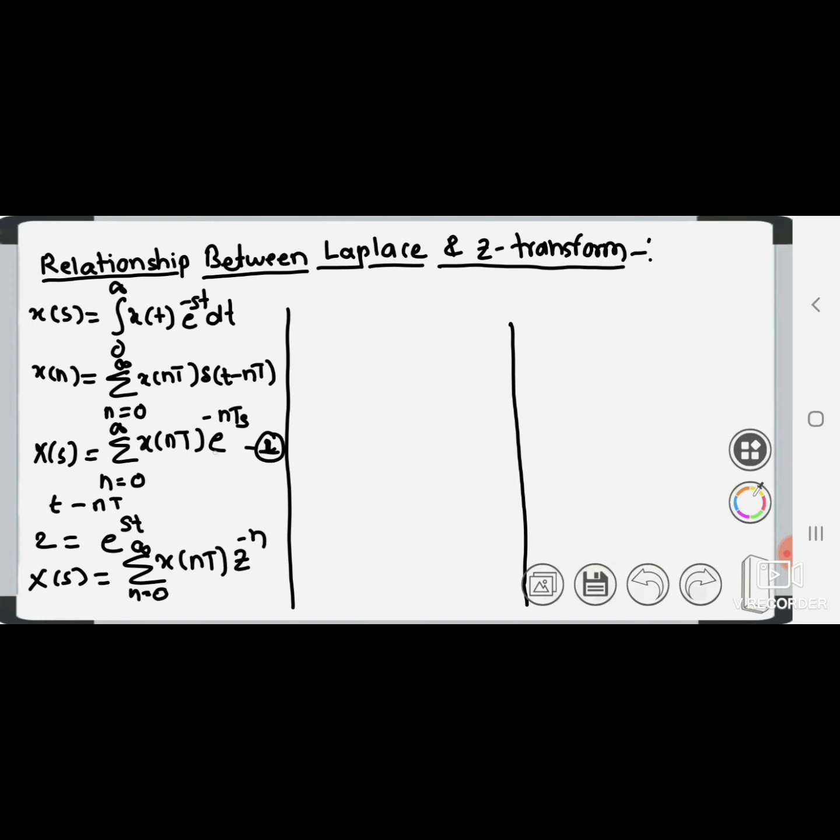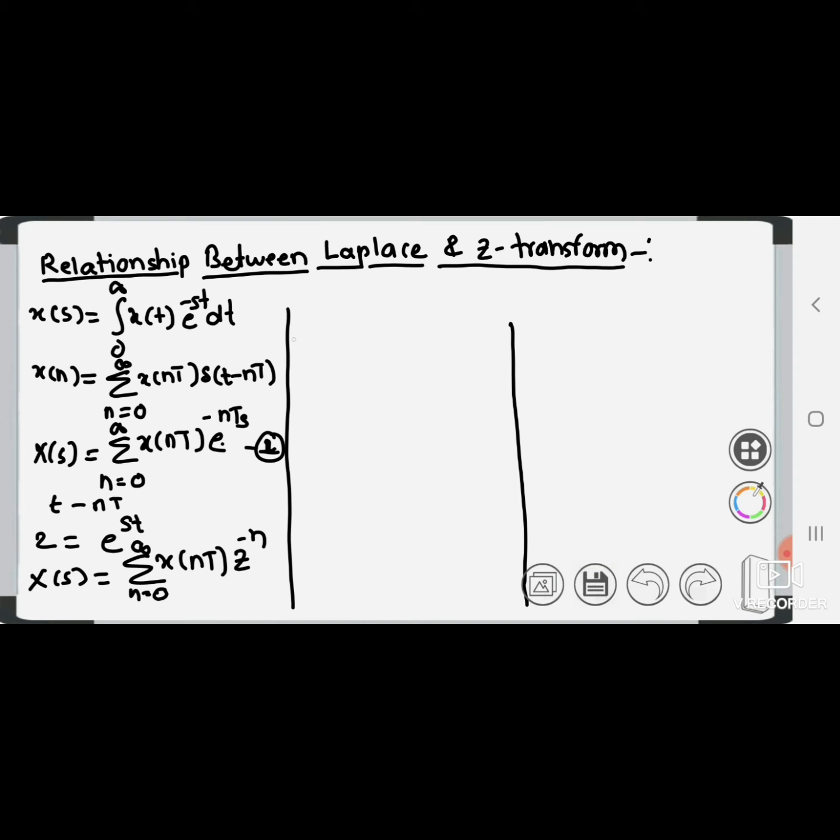Why? Because we have taken this e raised to st as z. Okay, so z is nothing but e raised to st. So it will become z raised to minus n.